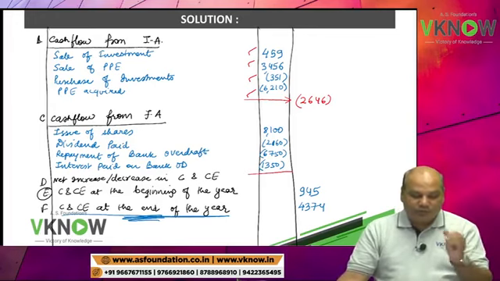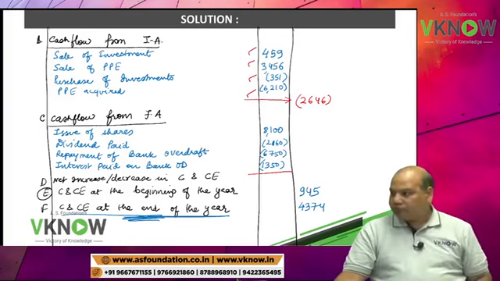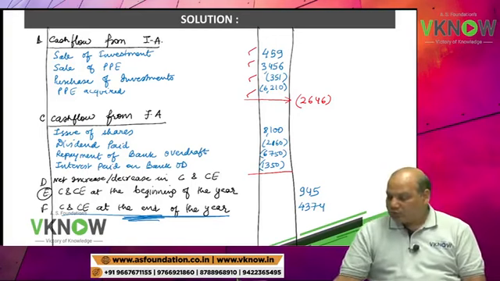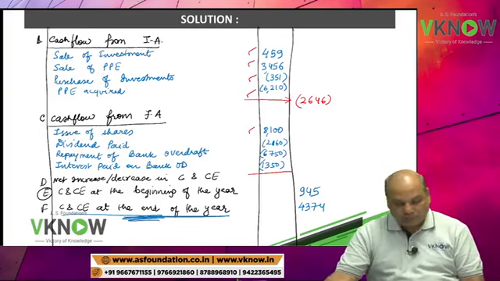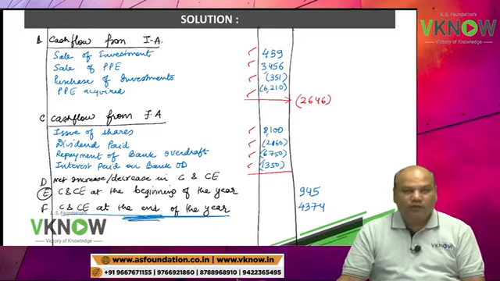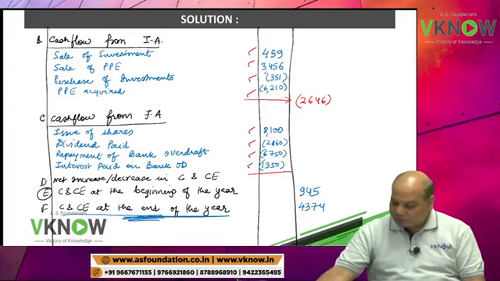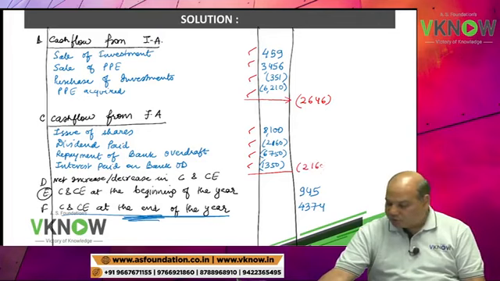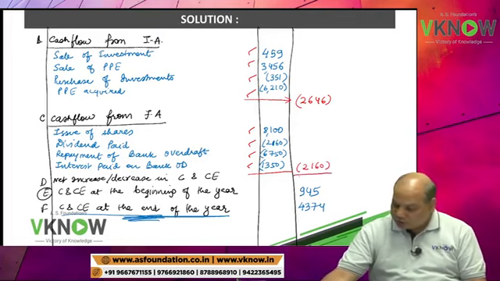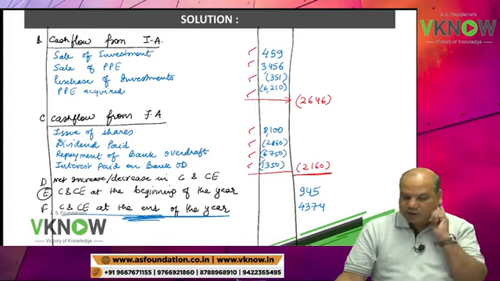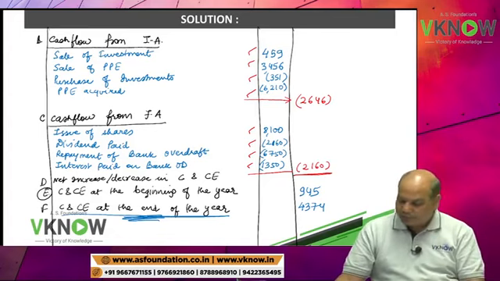Financing activity: 8100 minus 2160 minus 6750 minus 1350. So what is your financing activity answer? Minus 2160.